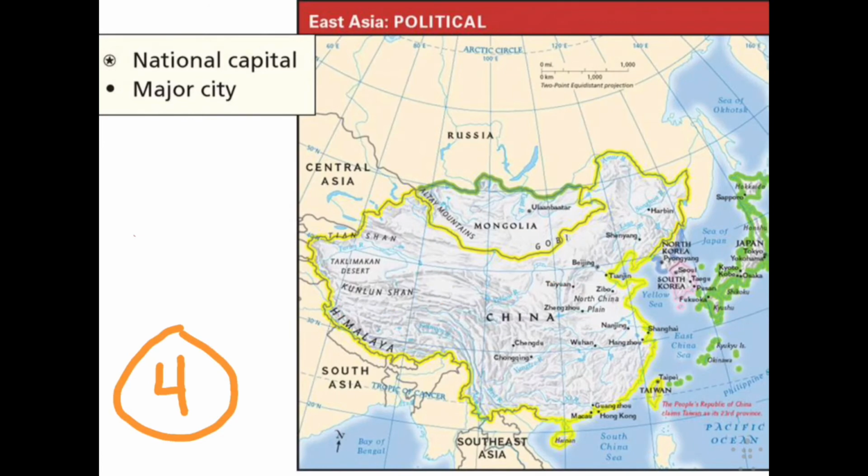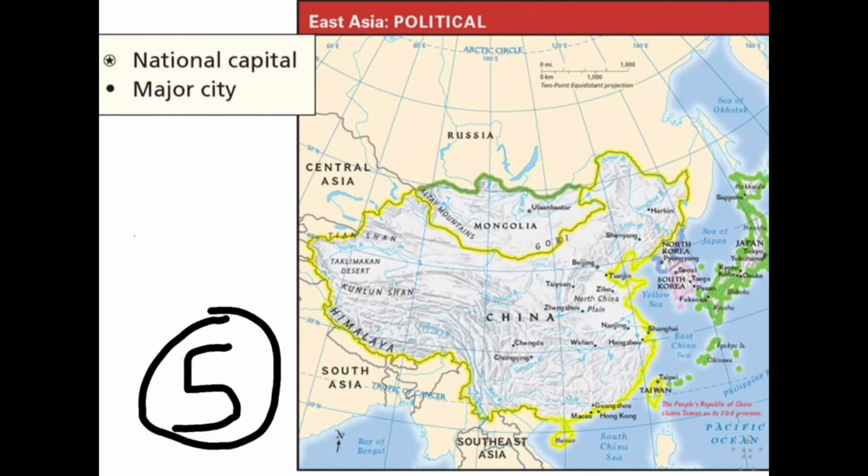And then C, describe the major religious systems. You don't really have a lot of religious systems. Then it says, why is there not a lot of religion? You have some Buddhism. Mainly you have a lot of Confucianism, Taoism, and shamanism because they're philosophies. The communist government in China and North Korea does not want there to be a power higher than the government itself, and so philosophies are supported, but outright religious systems are not allowed in these regions. China is becoming a little more lax, but for the longest time, you couldn't get into China if you openly admitted that you were a Christian, because they did not want Christianity spreading in the region like it did in other parts of the world.